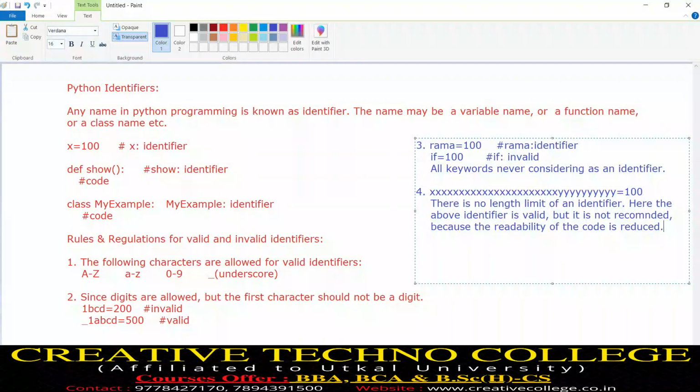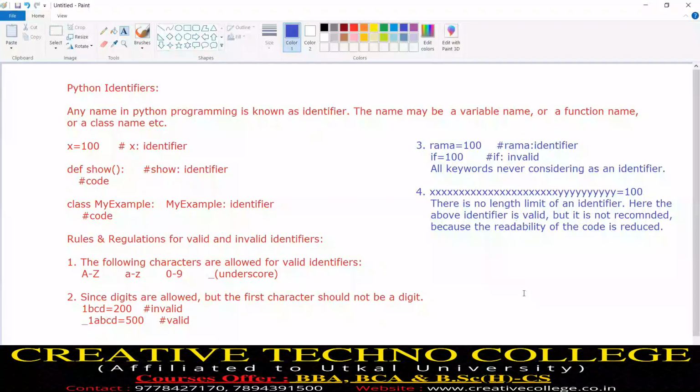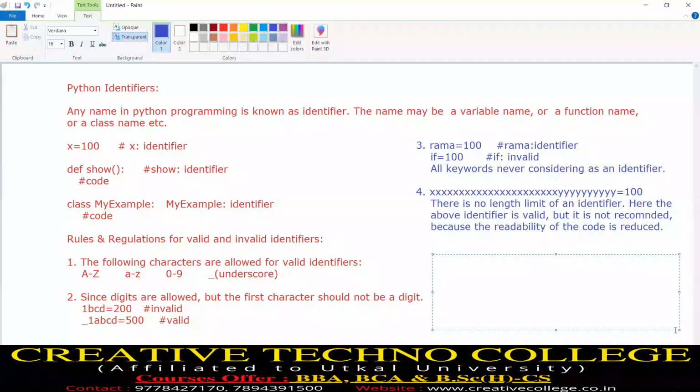So there is no length limit of an identifier, and this variable declaration is a valid identifier. There is no problem, but this type of declaration is not recommended.